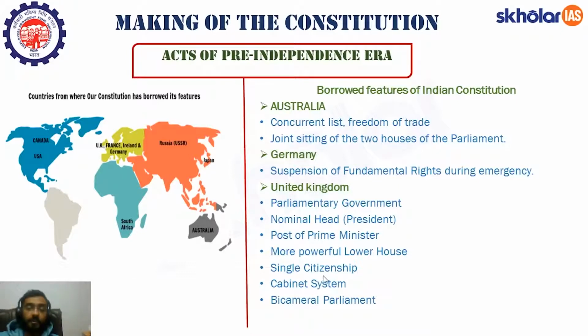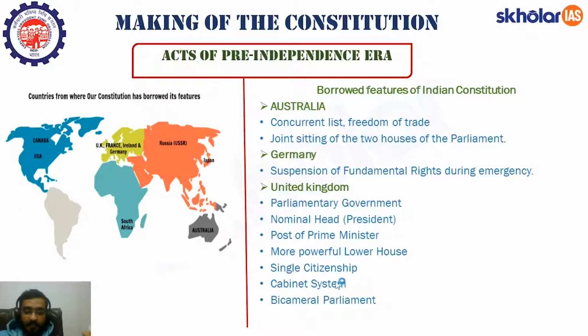Second, we have the provision of single citizenship. That is, if you are living in India, you are an Indian citizen. You are not a citizen of any state like Maharashtra, Madhya Pradesh or Gujarat. There is single citizenship for everyone, that is the citizenship of India. Unlike the United States, which has the provision of dual citizenship. Suppose you are living in the state of Texas in the United States, you have dual citizenship, one of the United States of America and second of Texas.